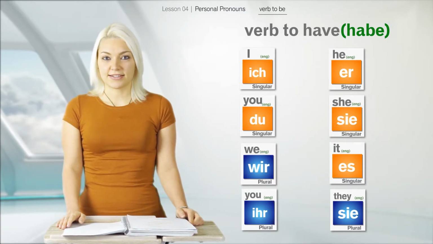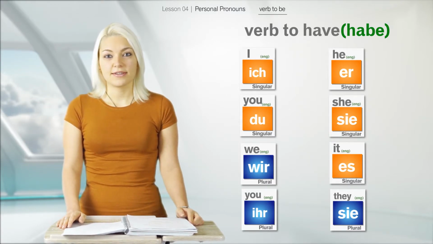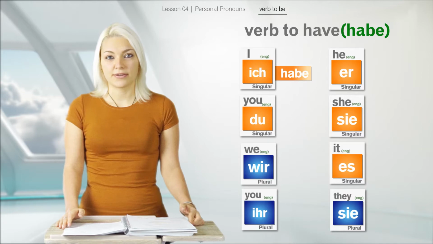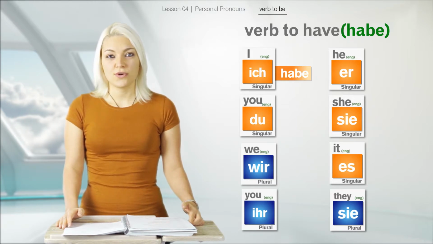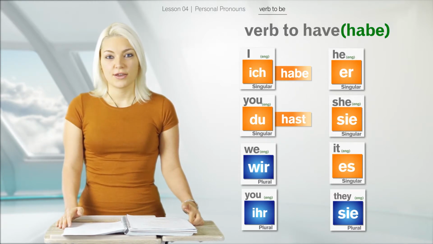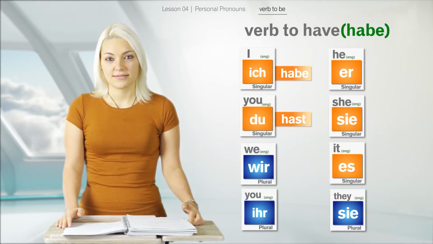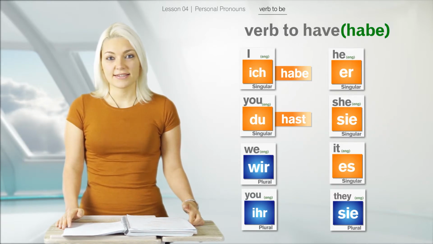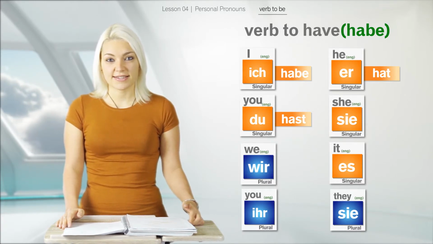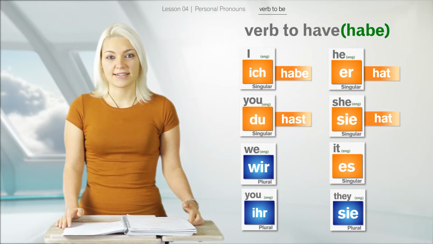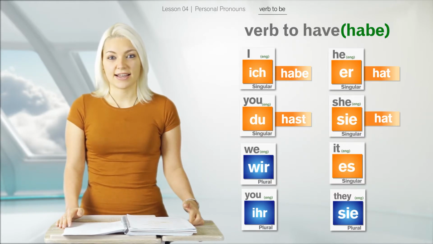Okay, let's get started. I have, ich habe. You have, du hast. He has, er hat. She has, sie hat.